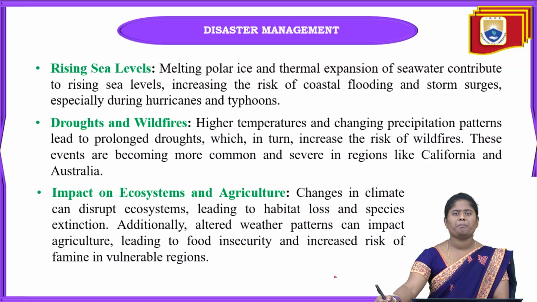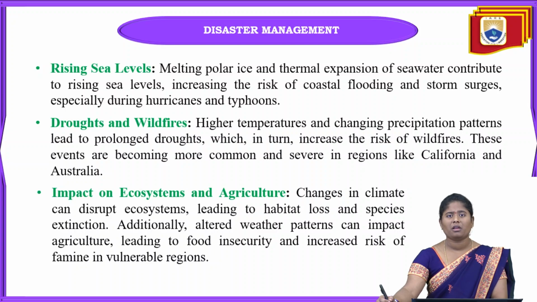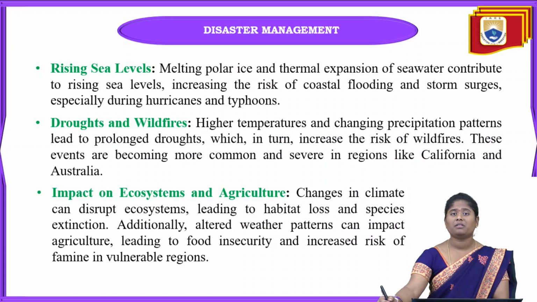And next one is impact on ecosystems and agriculture. Means what is the main impact that is going to occur on our ecosystem as well as the agriculture. Means when there is change in the climatic condition, that is going to disturb the ecosystem first of all, that will lead towards habitat loss, and species can become extinct. Species extinction can be seen because of the climatic changes.